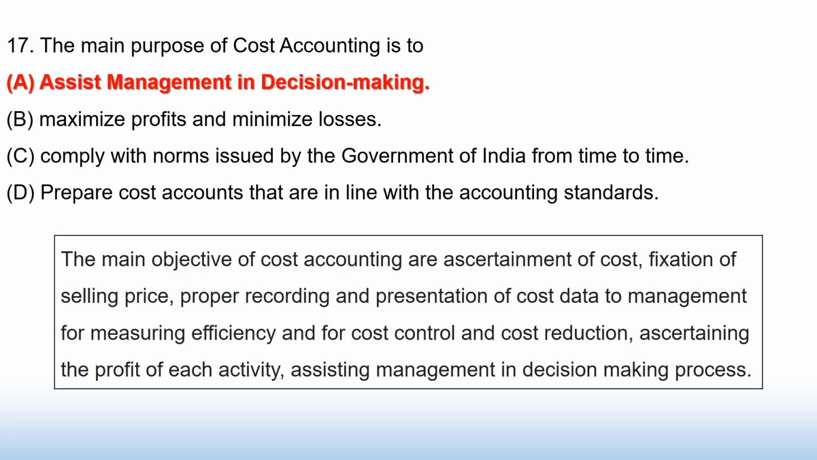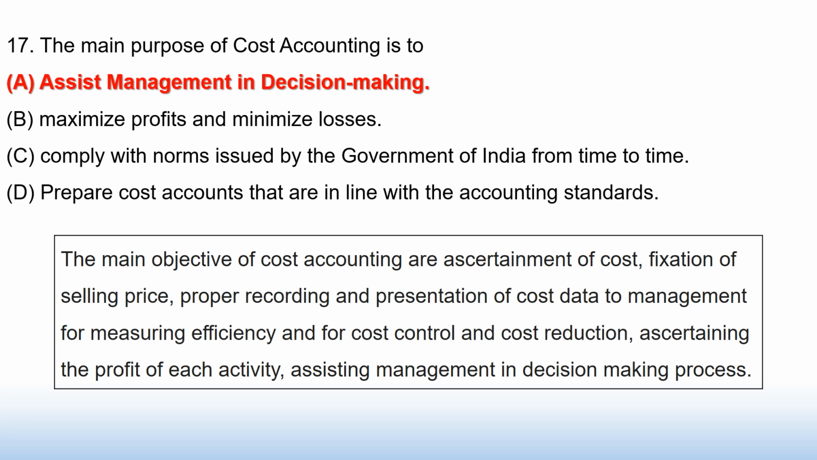The main purpose of cost accounting is to option A. Assist management in decision making, B. Maximize profits and minimize losses, C. Comply with the norms issued by Government of India from time to time, D. Prepare cost accounts that are in line with the accounting standards. Answer option A. Assist management in decision making.